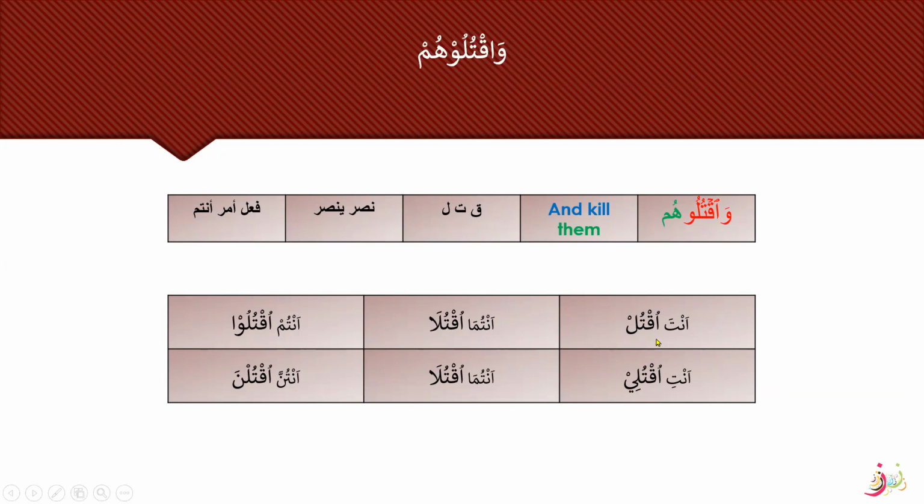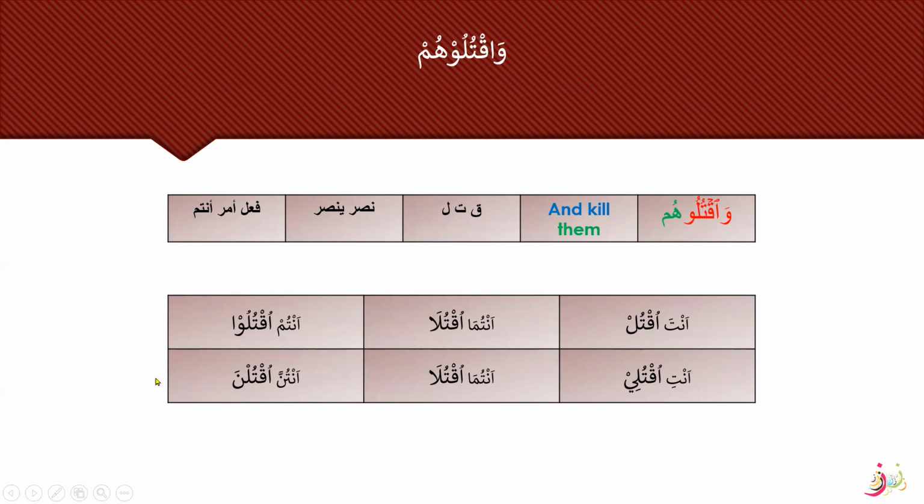Uktul. Katala yaktulu. Katala yaktulu. The middle letter is having a dhamma, so we need to put an alif with the dhamma. Anta uktul. Antuma uktula. Because it was taktulani, it will become uktula. Antum taktuluna will become uktulu. Antum uktulu. Waqtulu, because it is joining here with the waw, so it will have a sukoon and we will